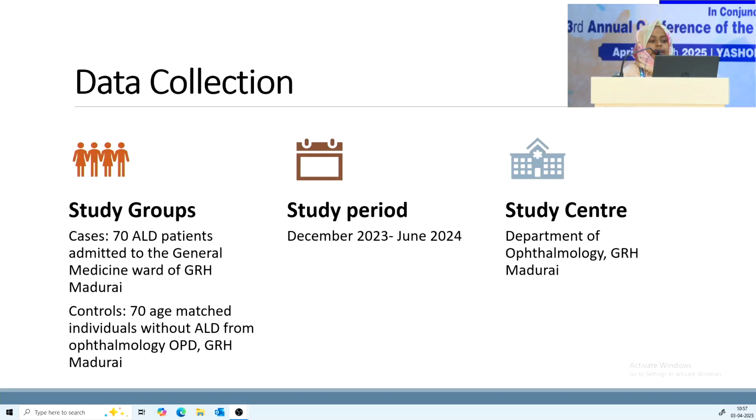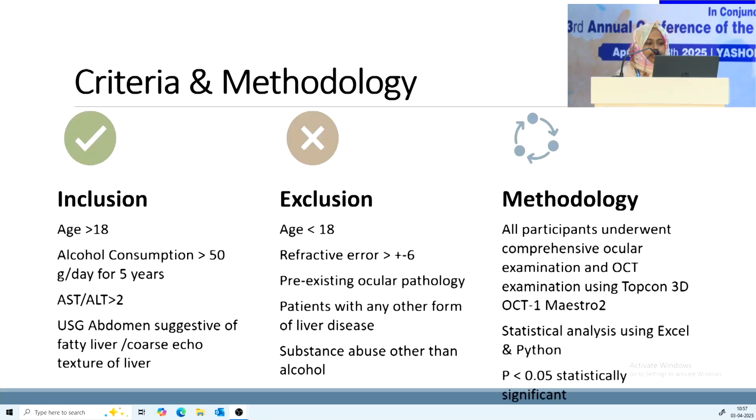Study group: cases were formed by 70 alcoholic liver disease patients admitted to the general medicine ward of Government Rajaji Hospital, Madurai. And controls were 70 age-matched individuals without alcoholic liver disease from the ophthalmology OPD of GRH Madurai. Study center, Department of Ophthalmology, GRH Madurai.